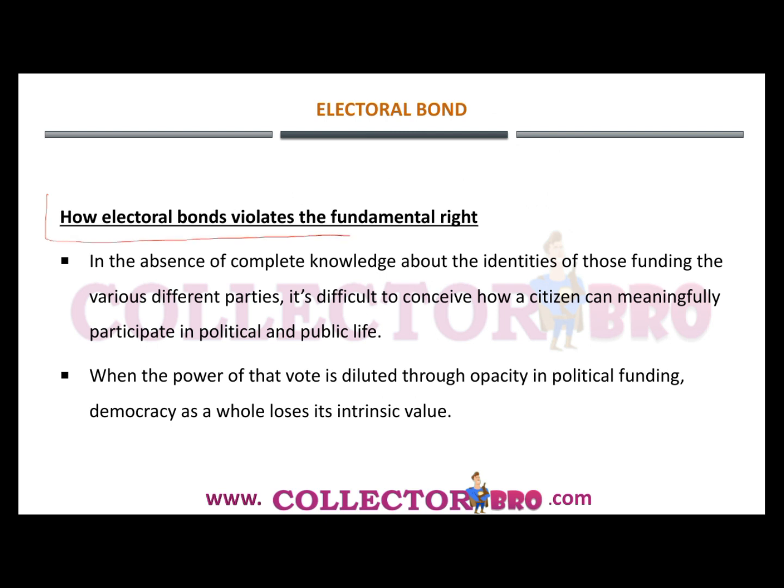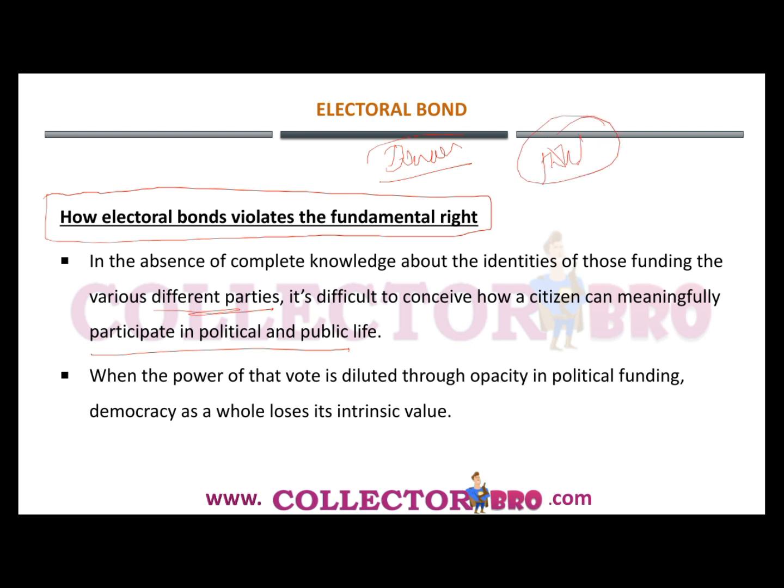Now let's analyze how this electoral bond violates fundamental rights. In the absence of complete knowledge about the identity of those funding the various parties, it is difficult to conceive how a citizen can meaningfully participate in political or public life. We know that in the case of electoral bonds, the identity of the donor remains anonymous. And the second one, how the political party is getting the funds, also remains anonymous. So both of these determine the right to make a wise choice of the voters.